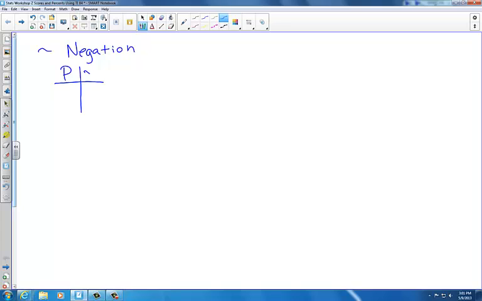Here we have P. Here we have the negation of P, true and false. So when P is true, the negation of P is false. And when P is false, the negation of P is true.